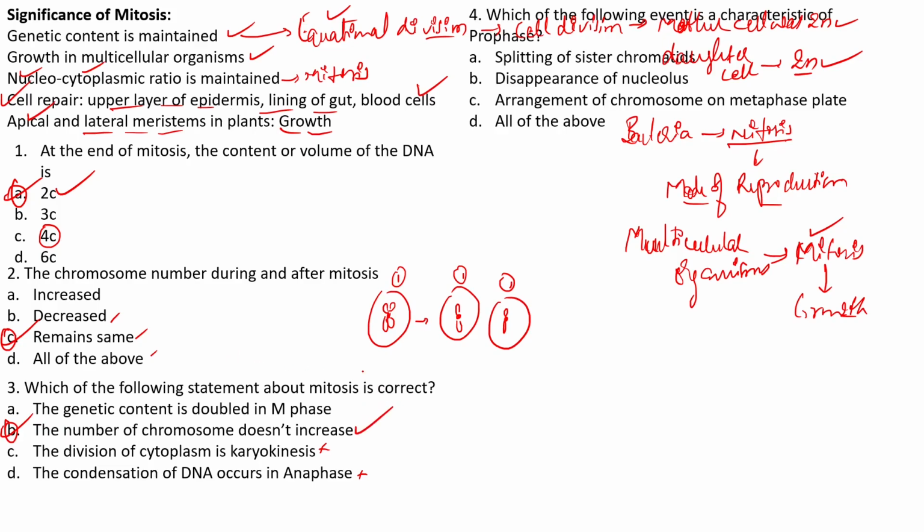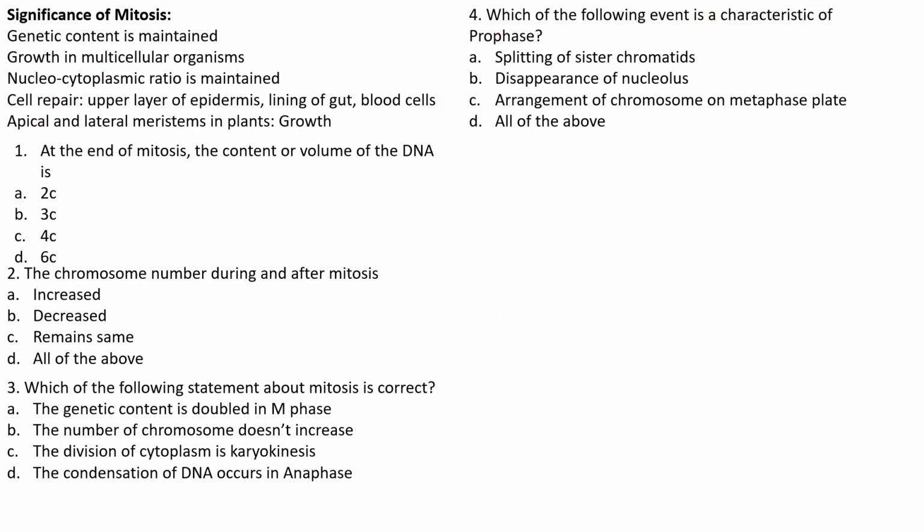The next question, which of the following events is a characteristic of prophase? Splitting of sister chromatids, disappearance of the nucleolus, arrangement of chromosomes at the metaphase plate, all of the above. Splitting of sister chromatids occurs in the anaphase, but the disappearance of the nucleolus is the characteristic of the prophase. So B is the right answer here. And arrangement of the chromosomes at the metaphase plate occurs in the metaphase stage, not in the prophase.